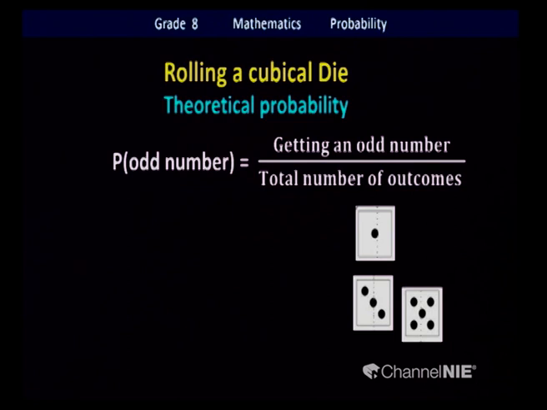Yes, 3 times: numbers 1, 3 and 5. So out of 6 outcomes, 3 outcomes will be our expected outcomes, that is, getting an odd number. Shall we write the probability? 3 outcomes out of 6.